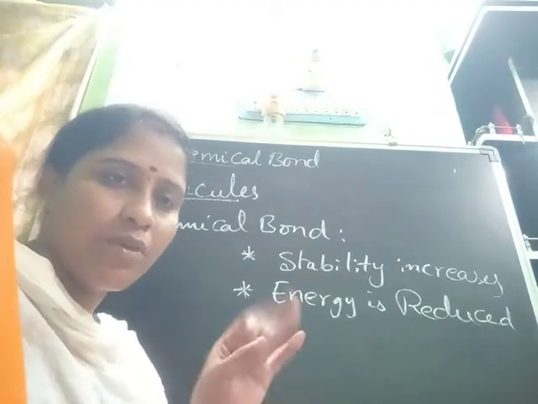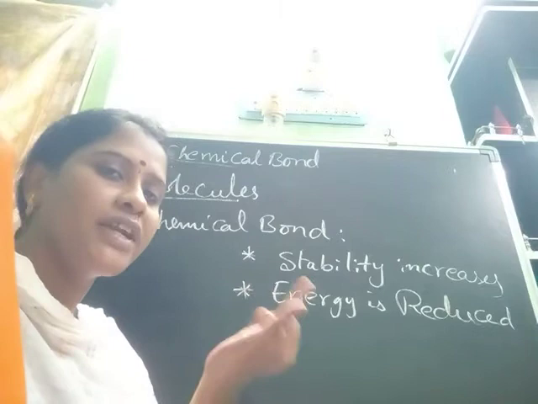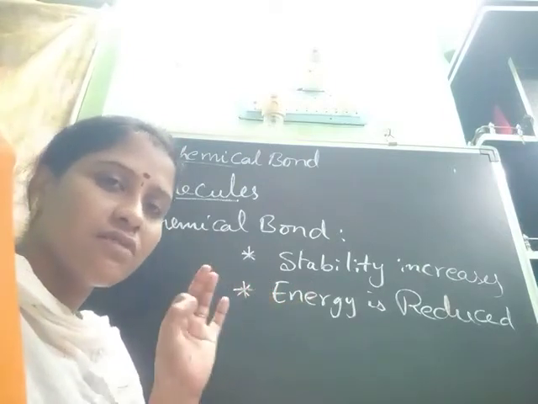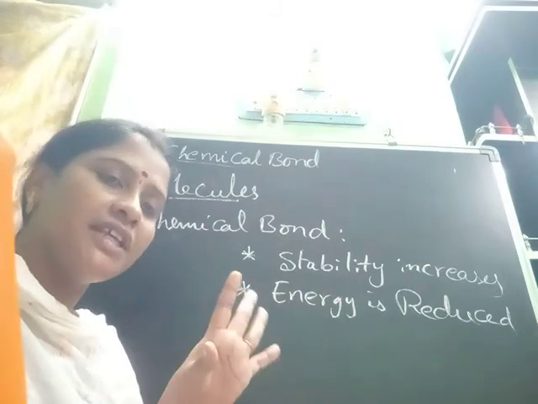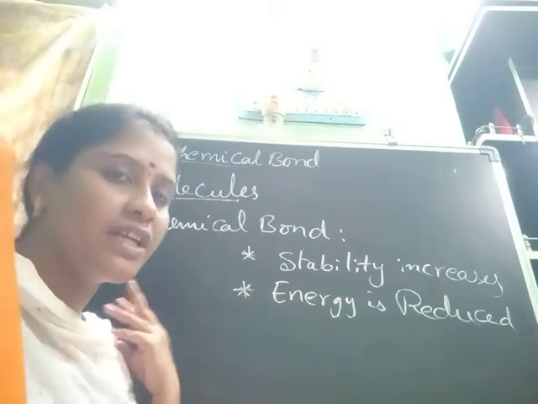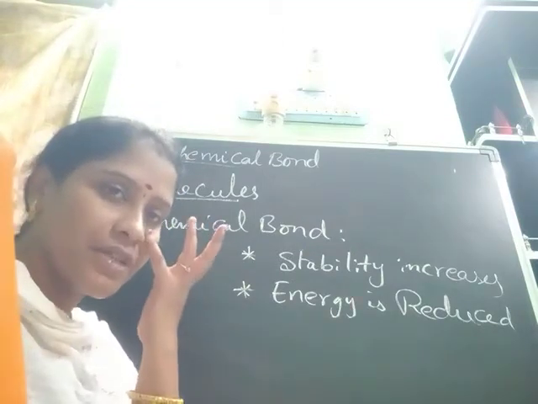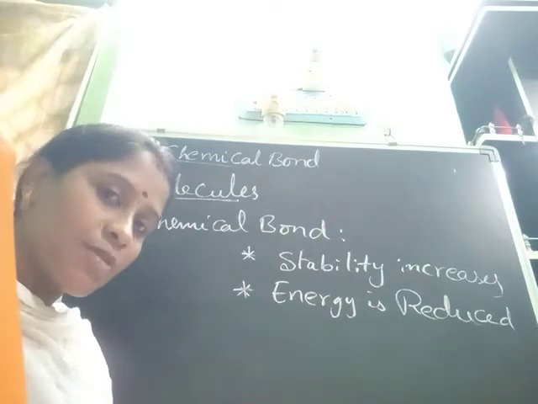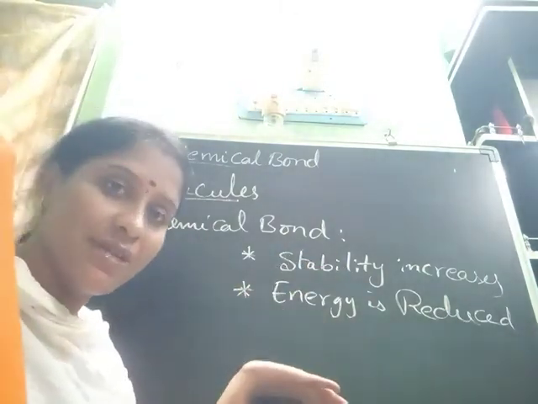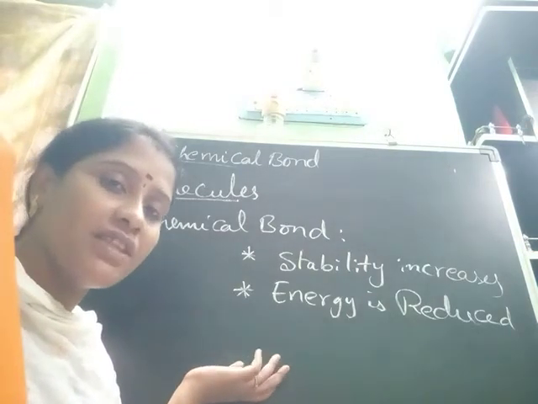See, for example, take a police officer. Compare a bachelor police officer and one who has a family. The bachelor police officer can do anything, he can go anywhere, he can fight with anyone because he doesn't have any bond. He doesn't have a family with him. So he has more energy and less stability.